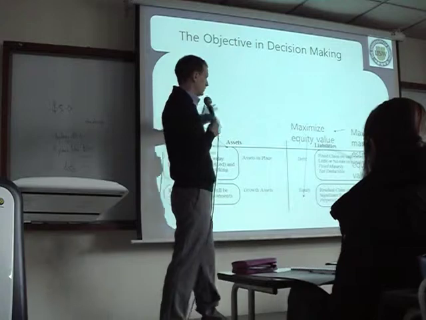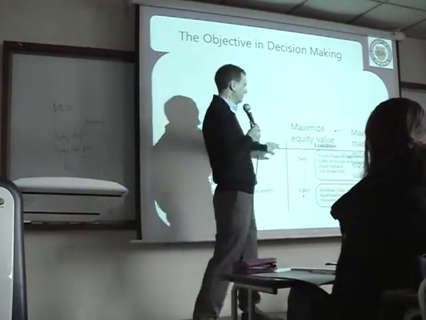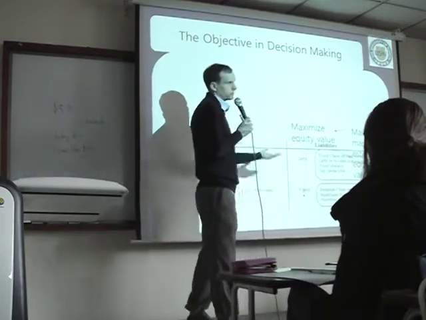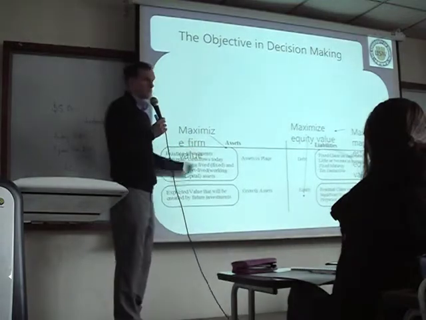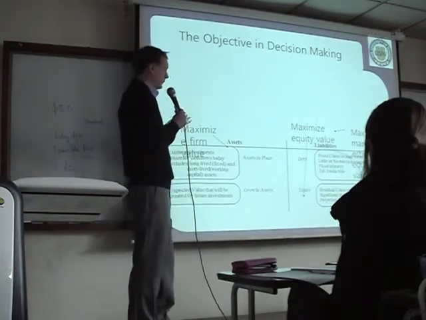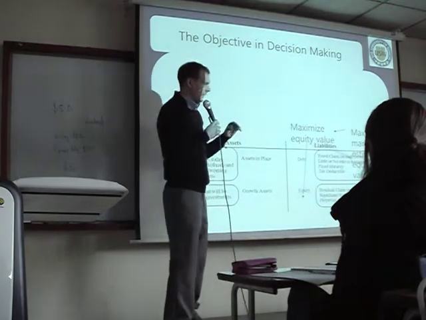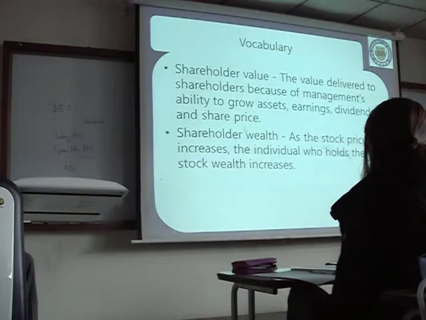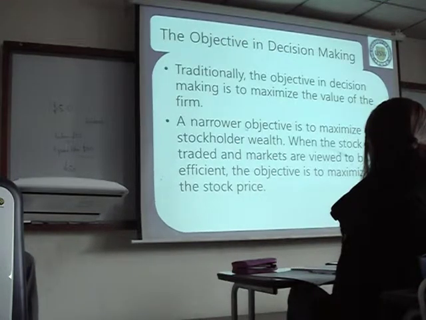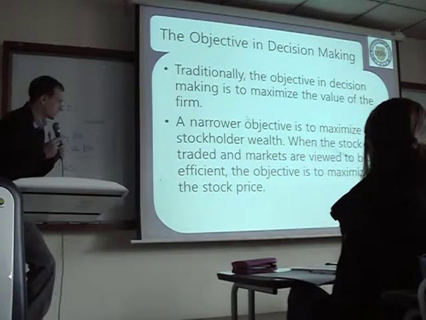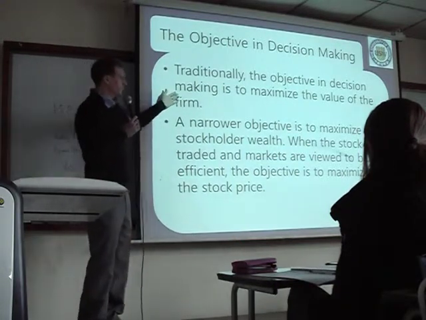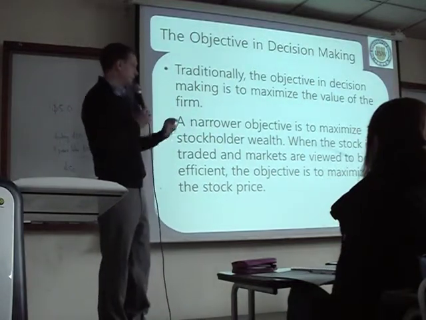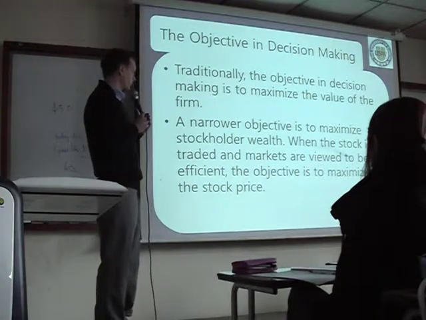So value of the firm includes the assets, right? Stock price is related to this, but it's more narrow. People could say, the stock price goes up, it means you're doing a better job here. Okay? So value is a little bit wider. We're looking at all of these, the manager maximizing all of these things, and the stock price is a little bit more narrow measurement. So the objective is to maximize the value of the firm. But a narrower objective, you understand narrow, is to maximize the stockholder wealth.